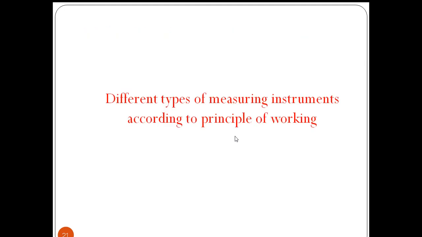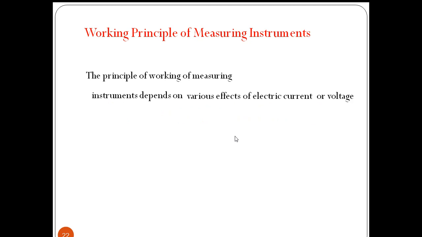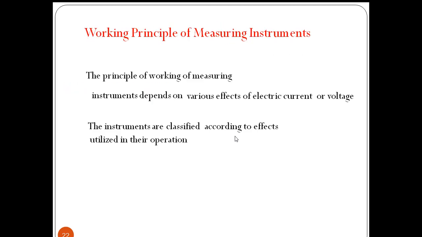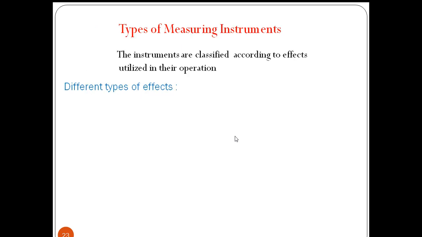Now we will see the different types of measuring instruments according to principle of working. According to the principle of working, mainly the measuring instruments are classified. The measuring instruments depend on various effects of electric current or voltage. The instruments are classified according to the effects utilized in the operation.